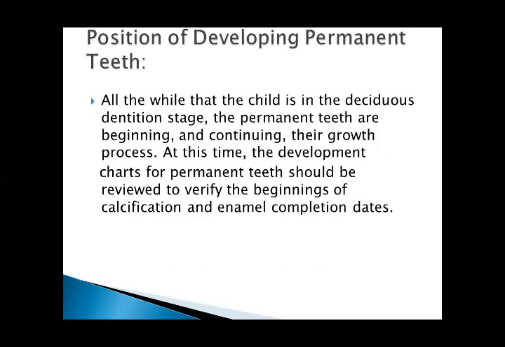All the while that the child is in the deciduous dentition stage, the permanent teeth are beginning and continuing their growth process. At this time, the development charts for permanent teeth should be reviewed to verify the beginnings of calcification and enamel completion dates.